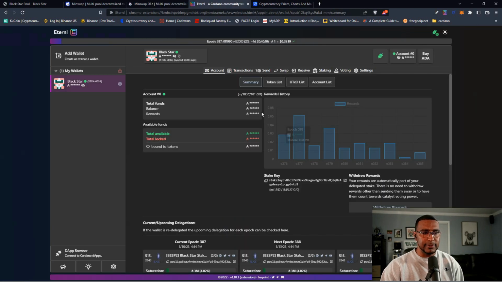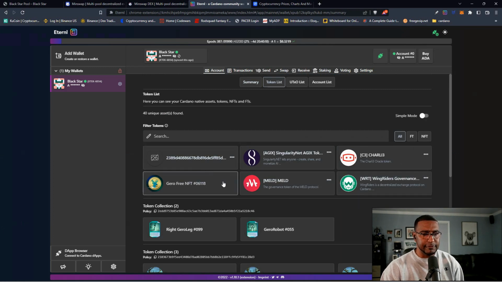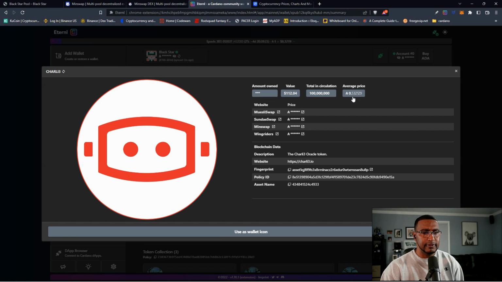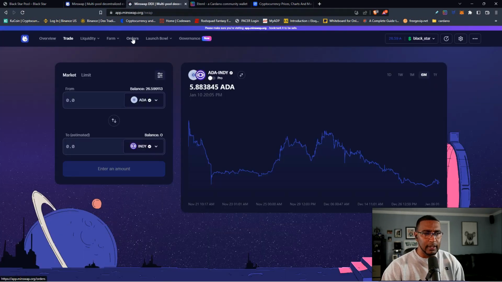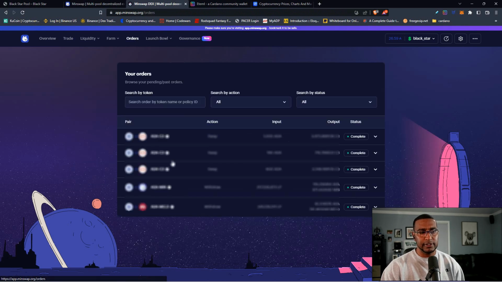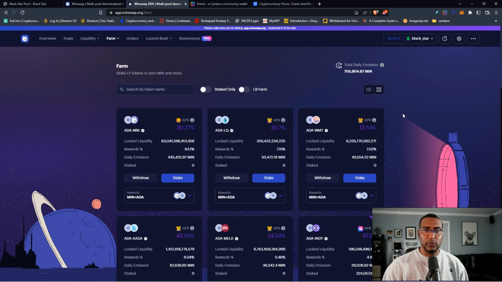In my case, it would be Eternl, and go to token list, and it will show you the different tokens that you have. And if you click on them, it'll show you how many that you have, the value, average price. But I got everything kind of locked out, right? And after you complete the order, your order transactions would again show up here, and you would know exactly what you had and it went through. It would actually show pending. It would show everything.